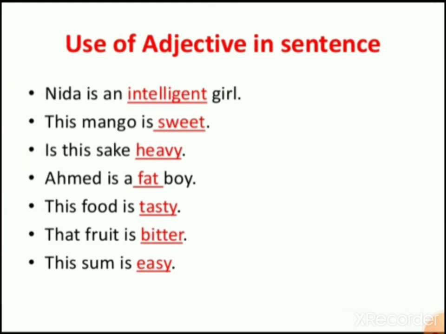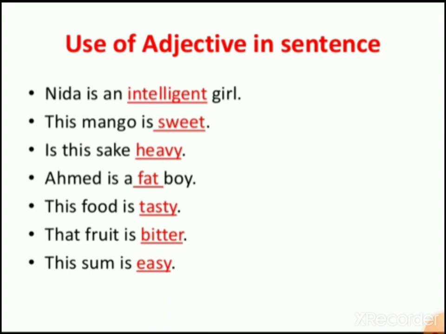Then you can see some examples on your screen. Nida is an intelligent girl, right? So intelligent is a simple adjective in the positive degree. Whereas if I say Nida is more intelligent than Shifa, here I am comparing Nida with Shifa and I am using the second degree, which is more intelligent. Right. Another example of superlative I can take, that Nida is the most intelligent girl in the class. So these are your adjectives.